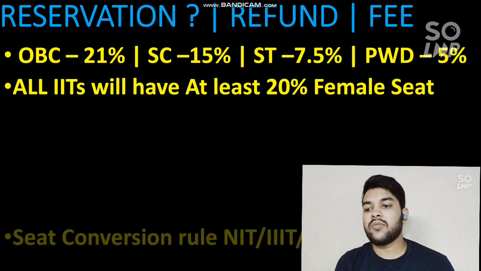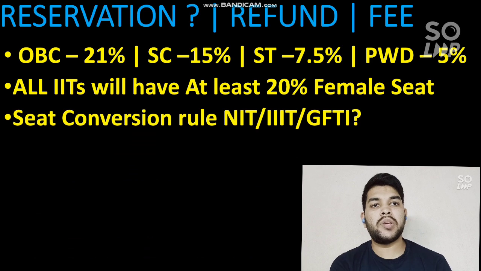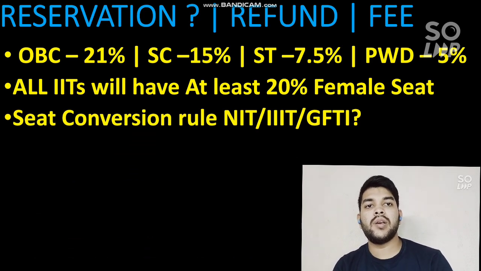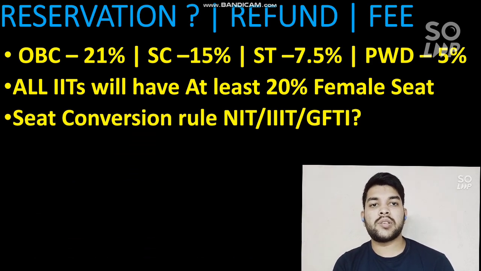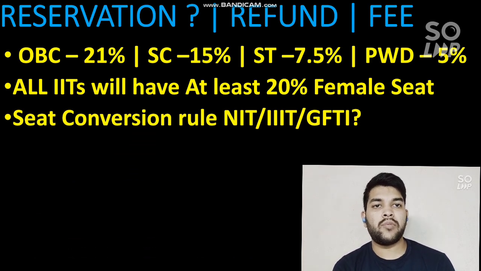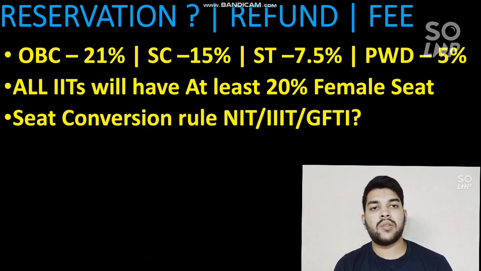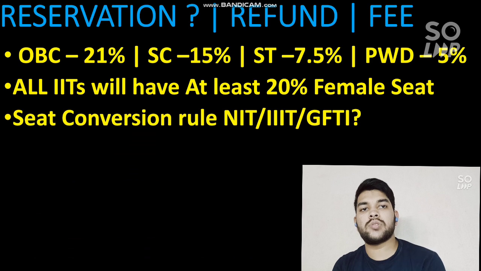Next is the seat conversion rule for NIT, IIIT and GFTI. Suppose a CRL PWD seat is vacant, then that will be considered for a CRL category student, and all the respective PWD seats will be considered for the respective category, such as OBC PWD going to an OBC seat, and the student will get that seat after each round. After each round this type of conversion will be done in NIT, IIIT and GFTI colleges. If EWS and OBC seats are vacant, then they go to CRL seats, and for other categories also, if any seat is vacant, then that category seat goes to CRL.